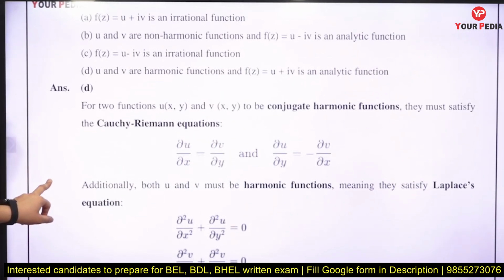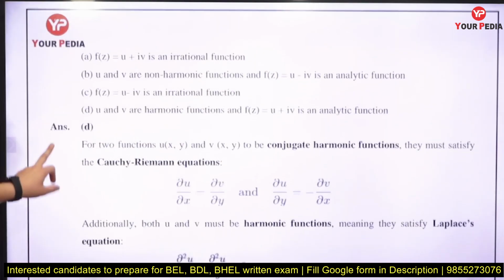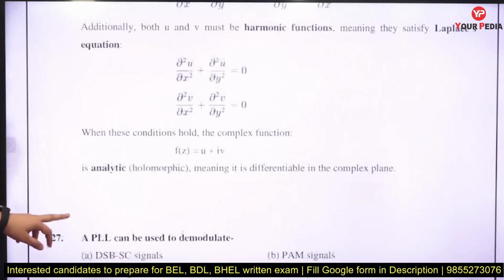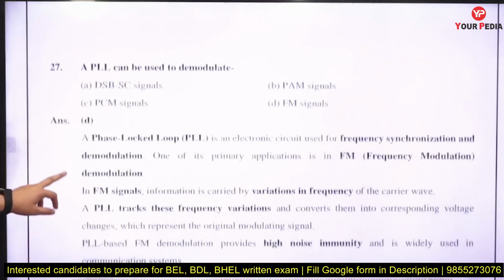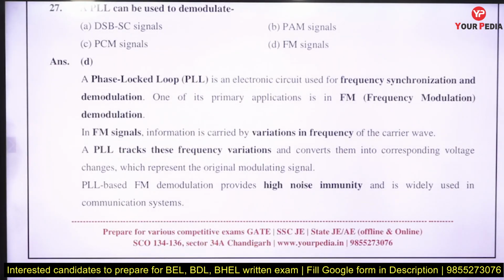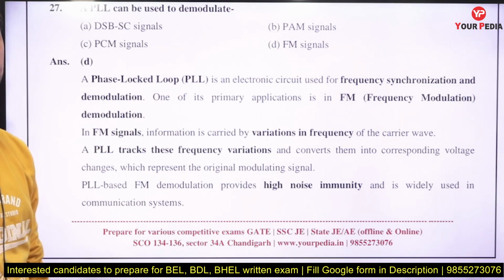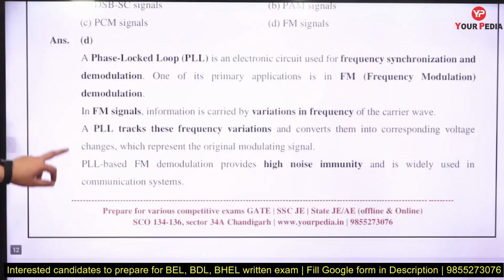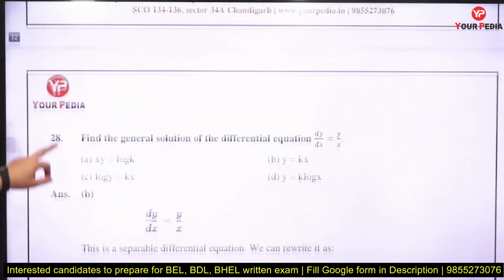If the given functions U and V are harmonic, then they are also analytic functions. Remember that. PLL can be used to demodulate. See, I already discussed that PLL is used for demodulation of FM signals, right?